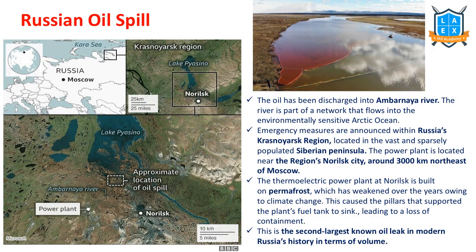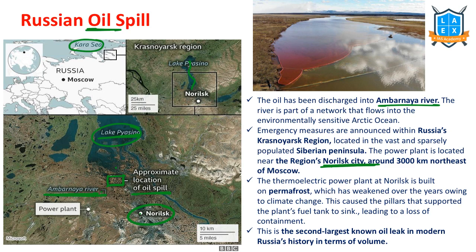The first one is the Russian oil spill. See here, Russia. This is the Kara Sea, which links to the Arctic Ocean. There is this particular place called Norilsk. In this city, we have the particular location from where the oil spill has happened. This has leaked into this particular river, and this river drained into Lake Pyasino. The river name is Ambarnaya River. From Norilsk to this region, Norilsk city.